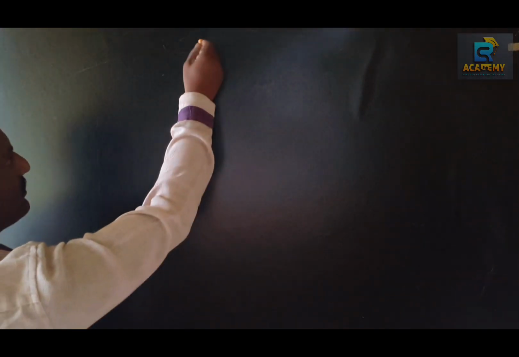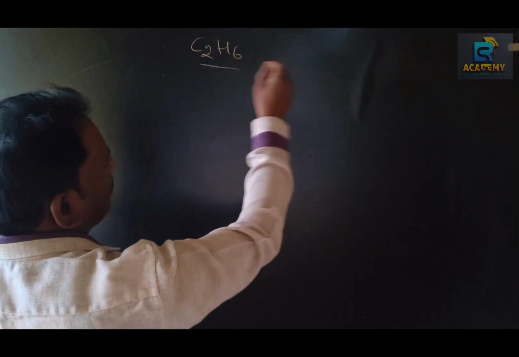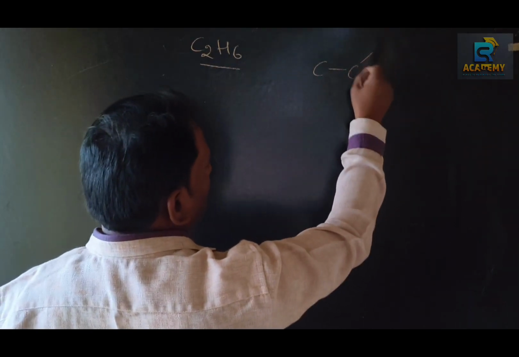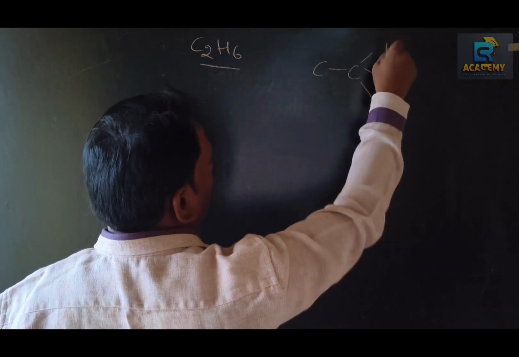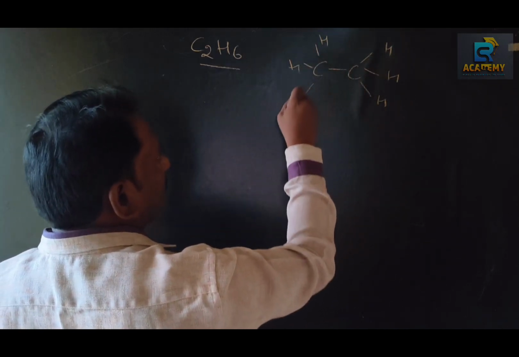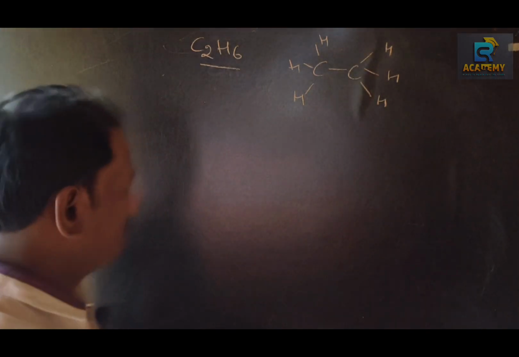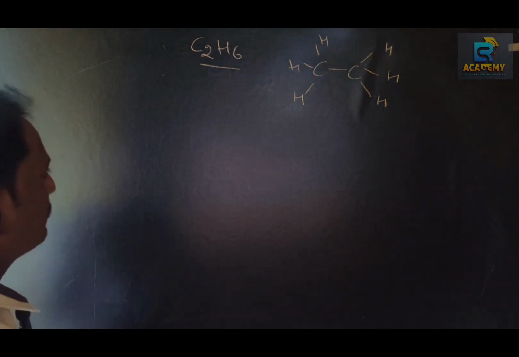sp3 hybridization of carbon in ethane. Ethane, C2H6. This is a detailed structure. In this, each carbon undergoes sp3 hybridization.